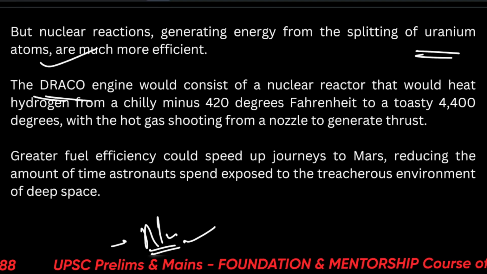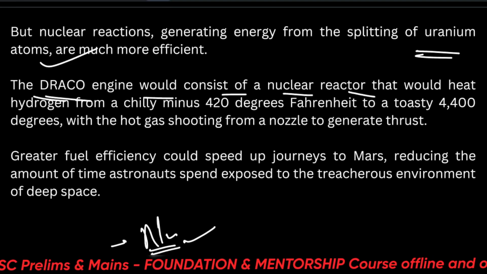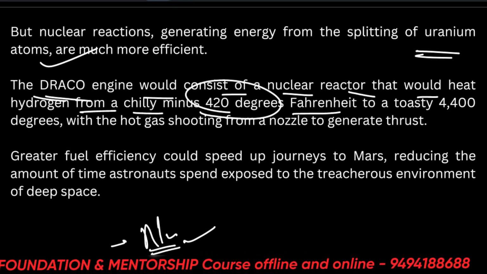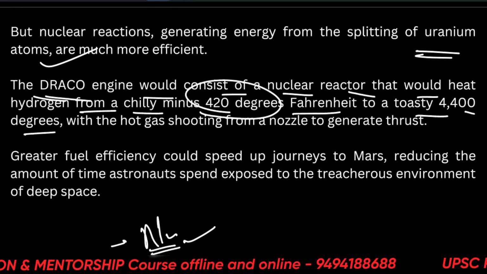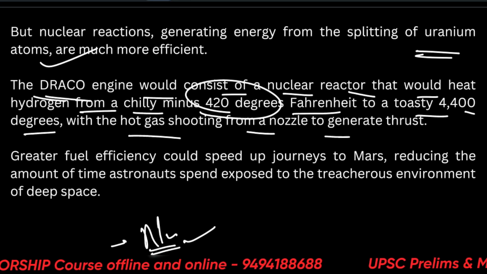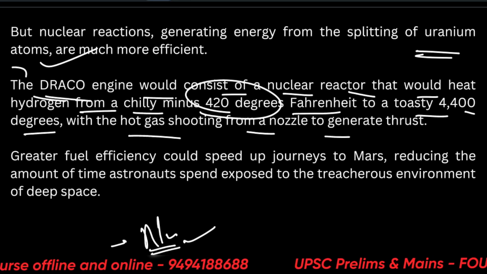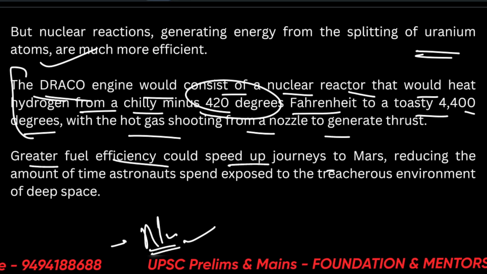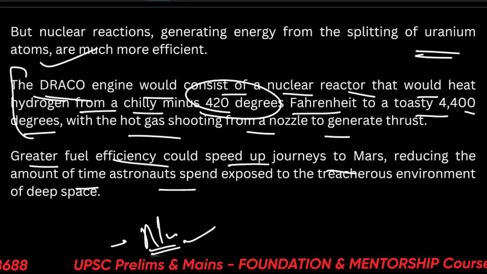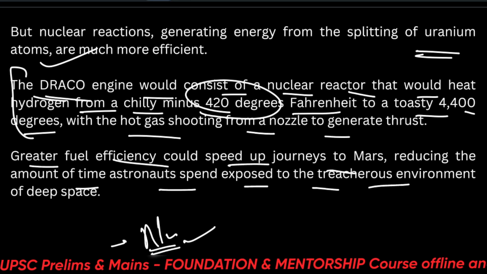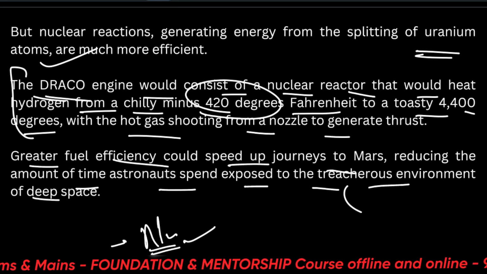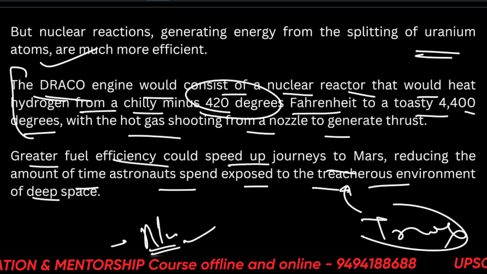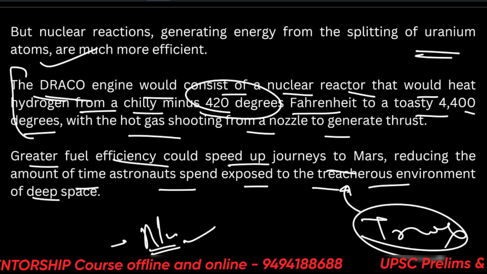So the DRACO engine would consist of a nuclear reactor that would heat hydrogen from a chilly minus 420 degrees Fahrenheit to a toasty 4400 degrees, with a hot gas shooting from a nozzle to generate thrust. Basically, it will be powered by a nuclear reactor. Greater fuel efficiency could speed up journeys to Mars, reducing the amount of time astronauts spend exposed to the treacherous environment of deep space. Treacherous means which can do treason, that means which cannot be trusted. Okay, please learn these words also.